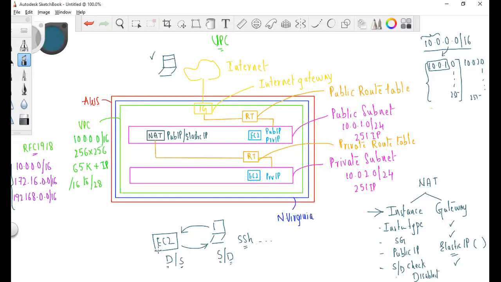So at some point of time, the EC2 can be source or the destination. But if you go for NAT instance, this NAT instance is neither the source nor the destination. That is the reason we're disabling this check, in order to make this a mediator and get the response.